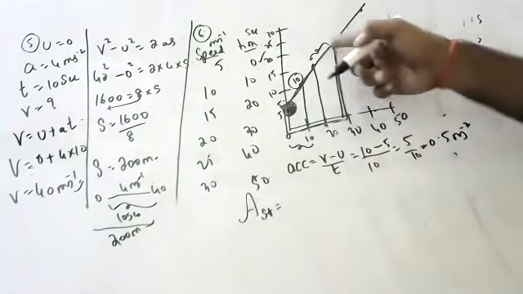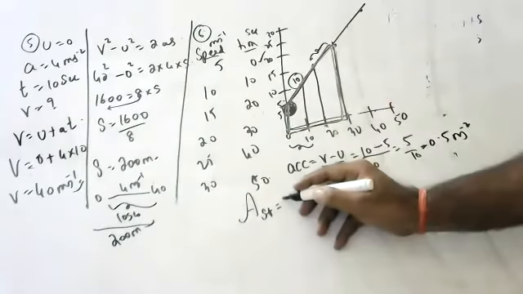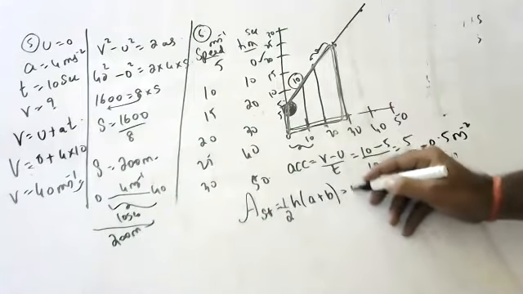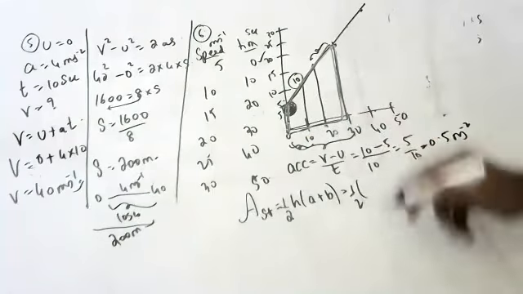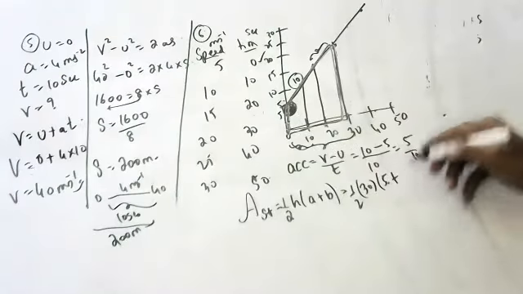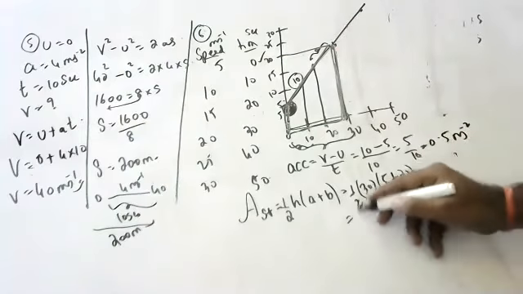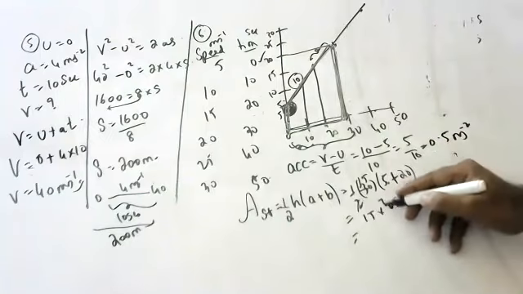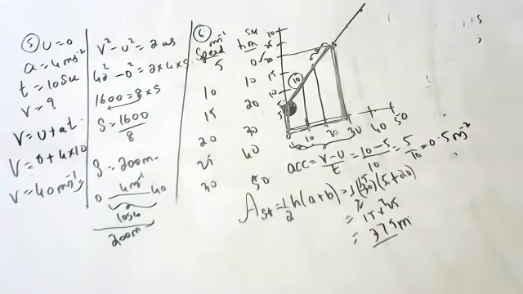What is the area? What is this geometrical structure? Trapezium. What is the formula of area of trapezium? 1 by 2 into A plus B into h. What is h, children? Distance between the parallel sides is 30, and one side is 5. The other side is 20, sir. So how much is that? 15 into 25, that is 375 meters, the distance traveled by the body in 30 seconds.